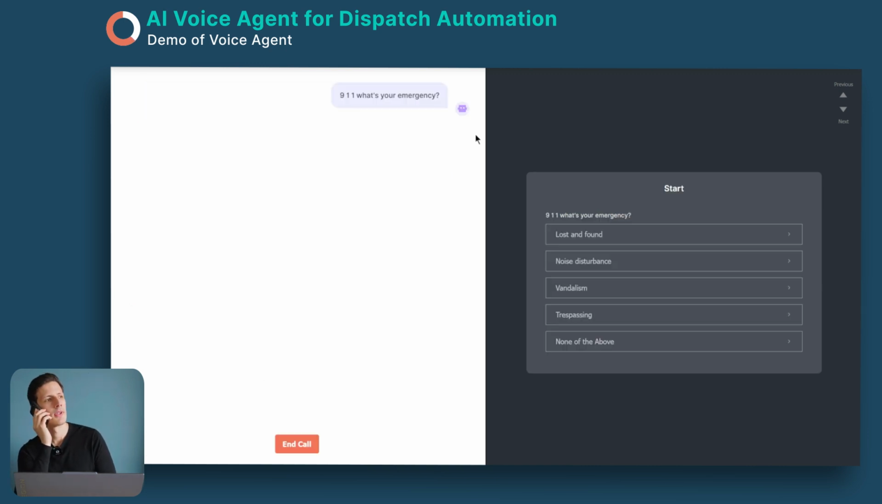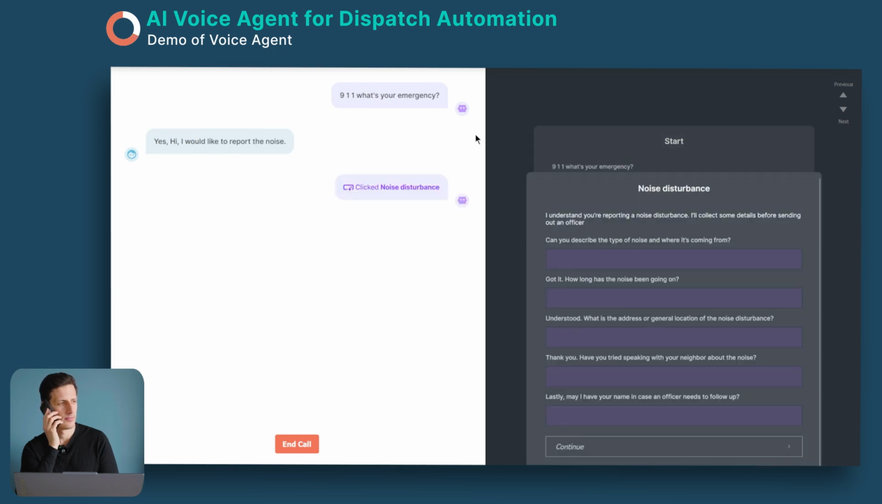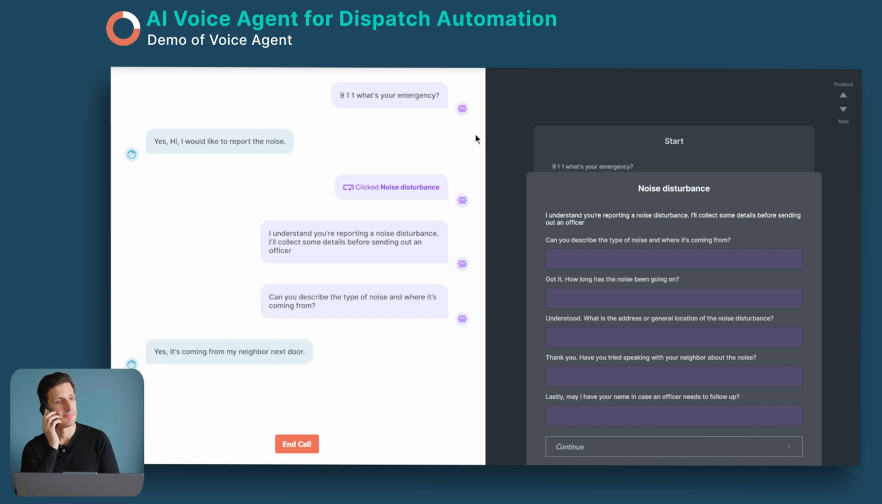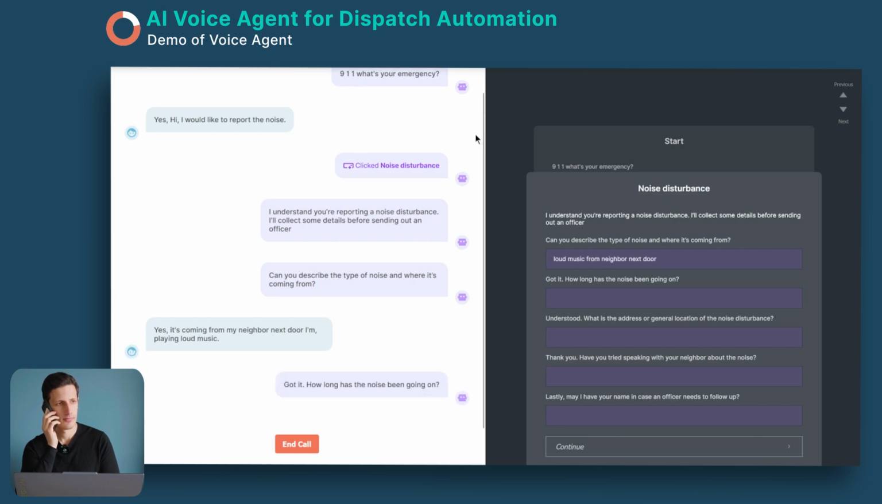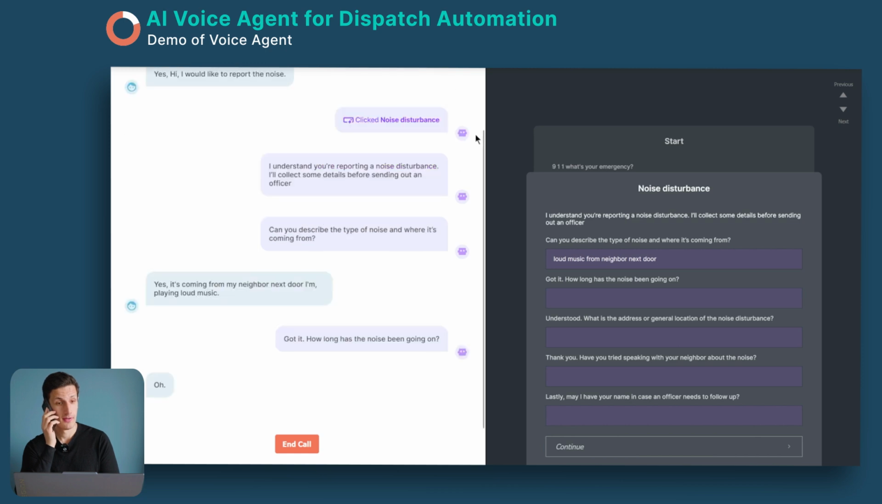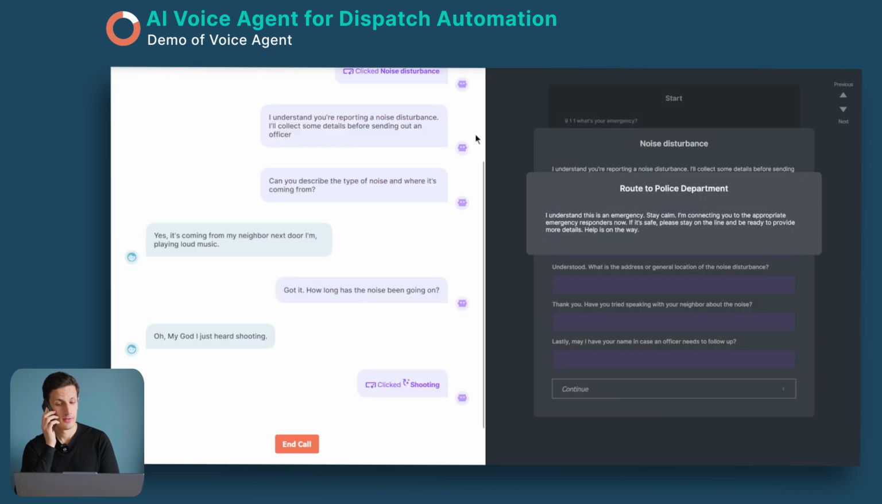911, what's your emergency? Yes, hi, I would like to report a noise disturbance. I understand you're reporting a noise disturbance. I'll collect some details before sending out an officer. Can you describe the type of noise and where it's coming from? Yes, it's coming from my neighbor next door, playing loud music. Got it. How long has the noise been going on? Oh my God, I just heard shooting. I understand this is an emergency. Stay calm. I'm connecting you to the appropriate emergency responders now. If it's safe, please stay on the line and be ready to provide more details. Help is on the way.